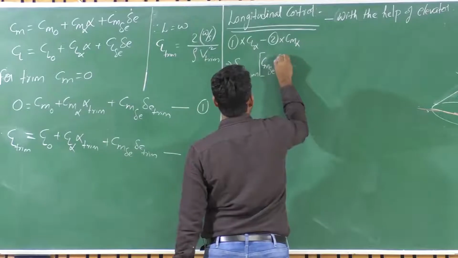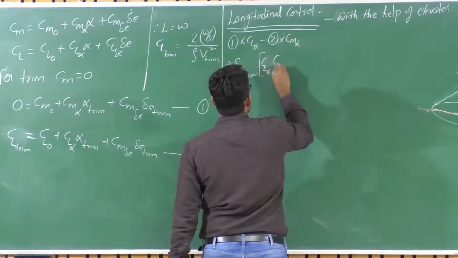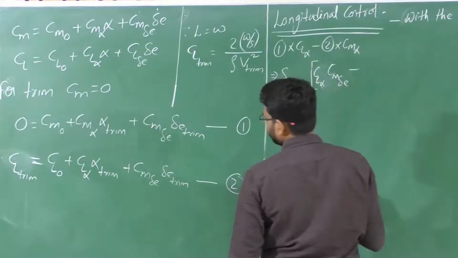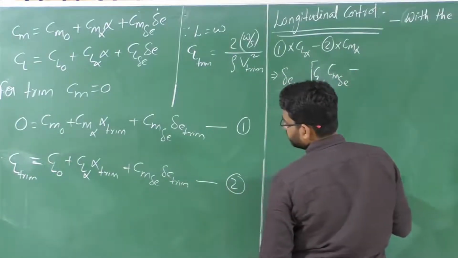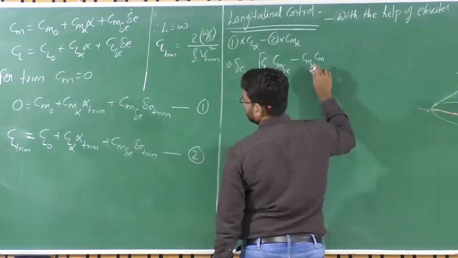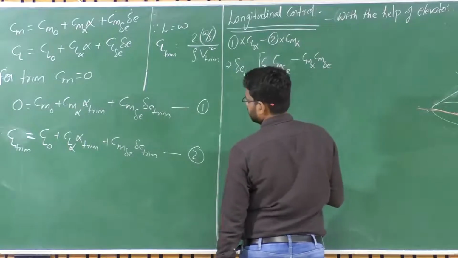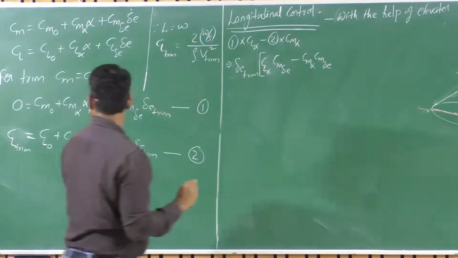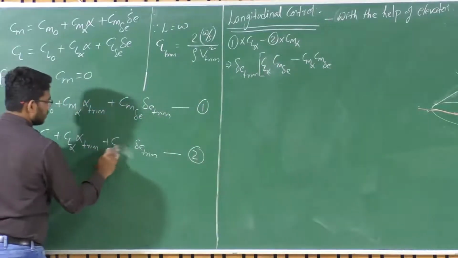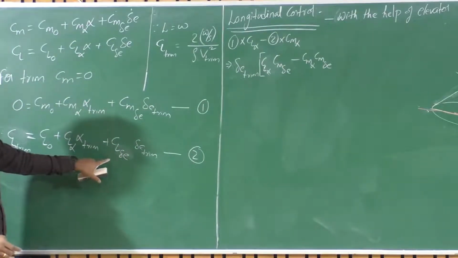So this delta E trim multiplied by Cl alpha times Cm delta E minus Cm alpha times Cl delta E. This is a mistake. This is Cl delta E. Okay. So please correct this equation.